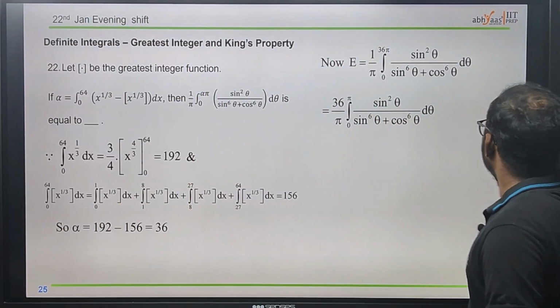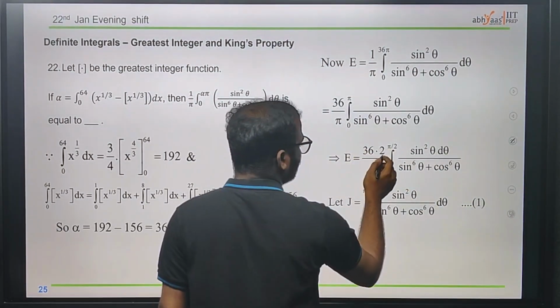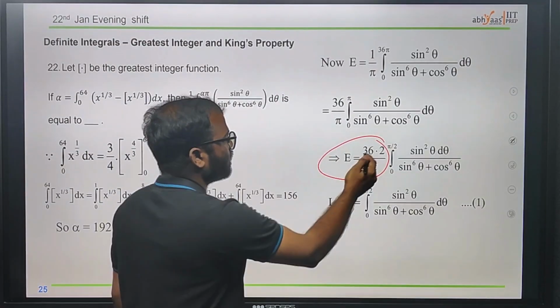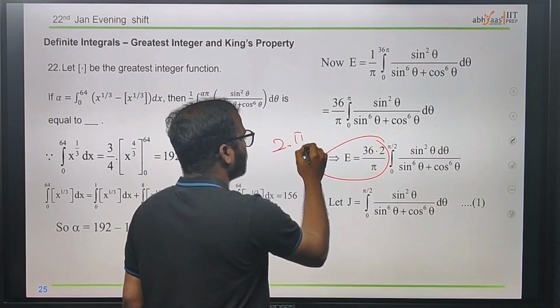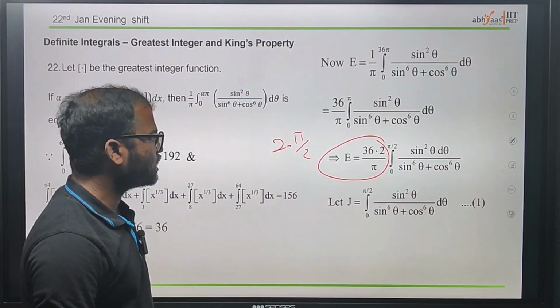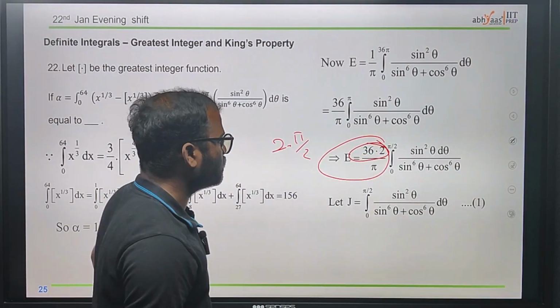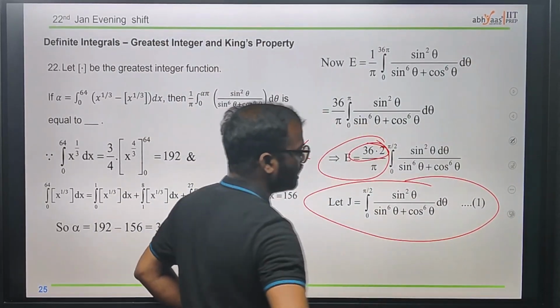Now by using that one, we come to the next step. We just take it as 36 into 2 divided by pi. How are we taking that? Because we took another 2 from this one, which is 2 into pi by 2. From that we took another 2 from this one, just the 36 times 2. Therefore we got pi by 2, this one, taken as equation 1.